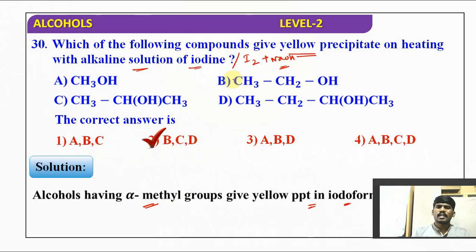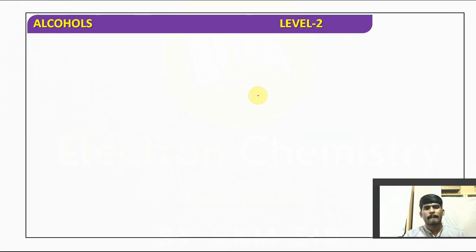So all these are correct. Simply you can say that which is consisting of CHOH at the alpha position, and if that alpha is having a methyl group, then it is giving the iodoform test. All these are having that CH3CHOH group. So B, C, D is the correct answer.